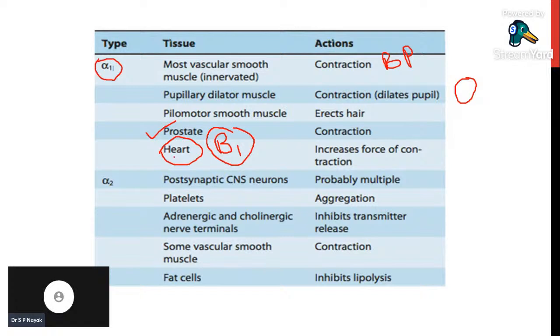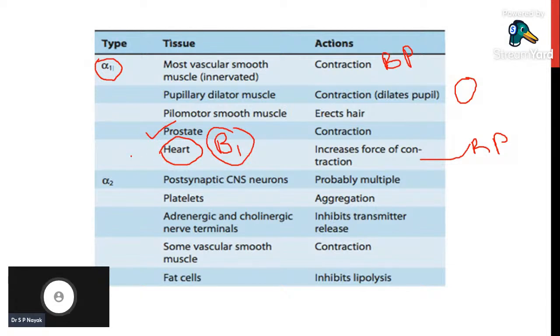If alpha 1 and beta 1 receptors are both activated, it will increase the force of contraction, the AV conduction velocity, and the cardiac output, and further cause elevated blood pressure. So these are different locations of alpha 1.